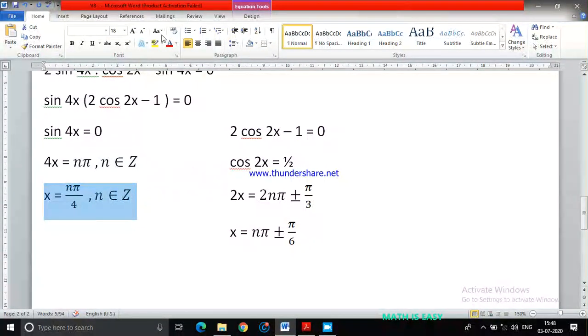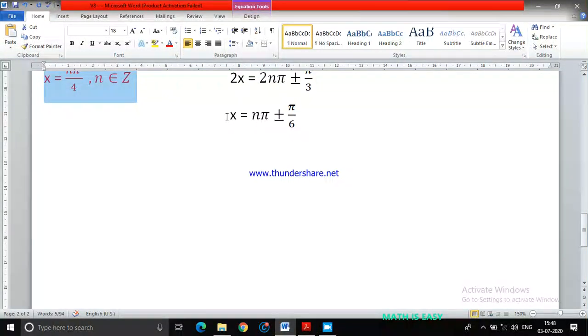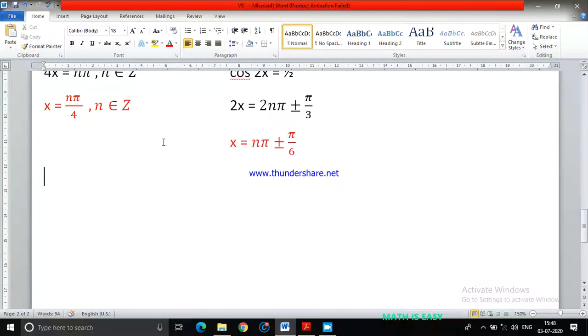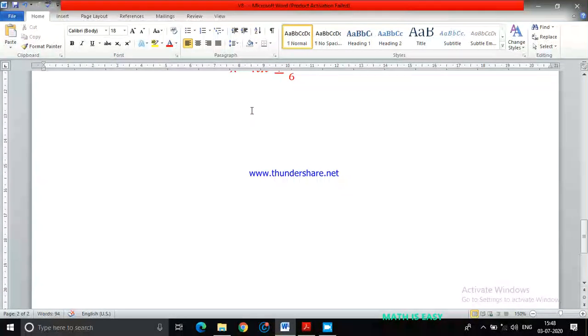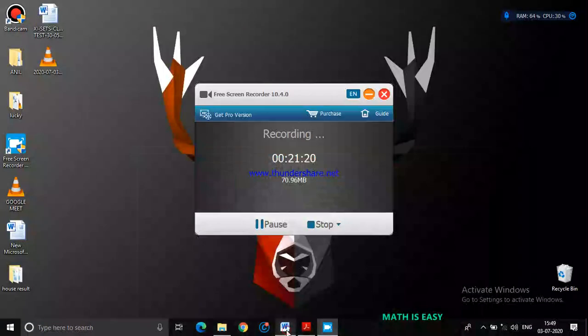The x value can be this value which is highlighted, or this one which is highlighted. Whatever x value you take within this range, your trigonometric expression is going to be equal to 0 only. Hope you understand how to solve this trigonometric equation.